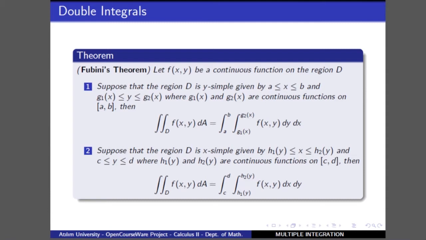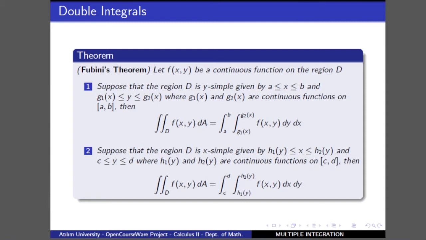Note that the integrals in both equations we mention here are called iterated integrals, and if the regions are either y-simple or x-simple, then we can evaluate the double integral using these two types of iterated integrals. But also, if a region can be divided as the finite union of x-simple and y-simple regions, again the double integral can be evaluated using these two types of regions.